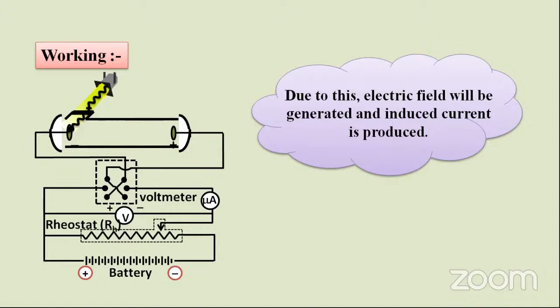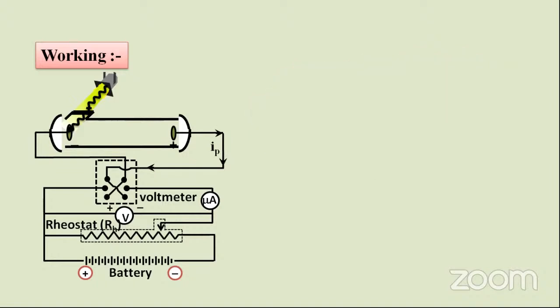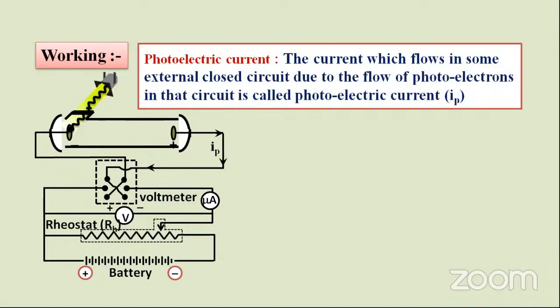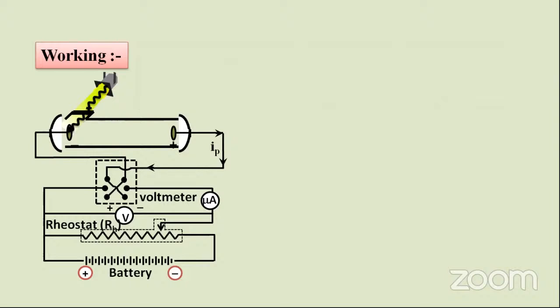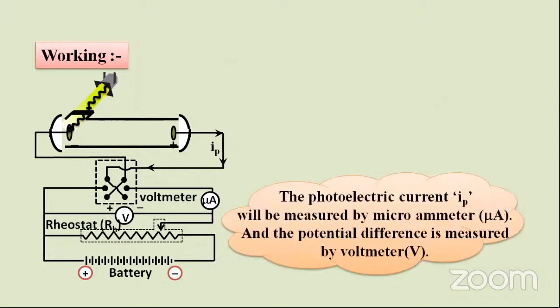Due to this, an electric field will be generated and induced current is produced. Here I have shown the arrows. The photoelectric current is the current which flows in an external closed circuit due to the flow of electrons in that circuit. IP is the photoelectric current. That photoelectric current IP will be measured by the microammeter, and the potential difference is measured by the voltmeter.